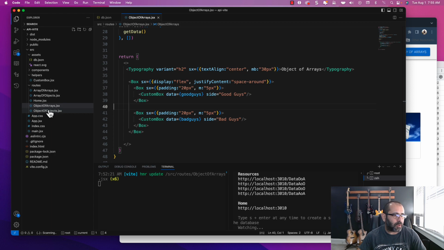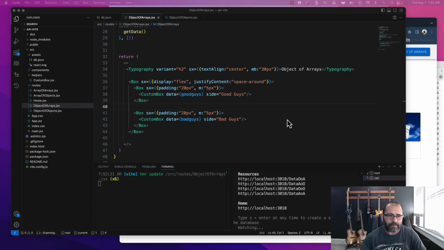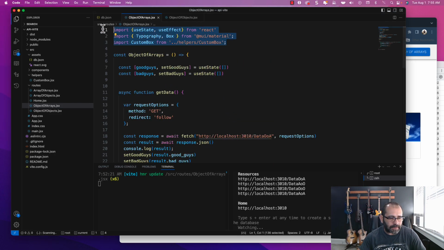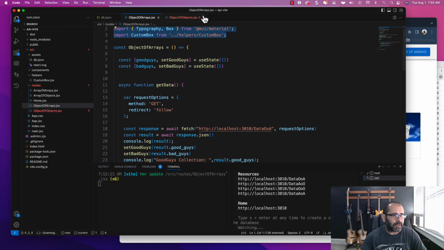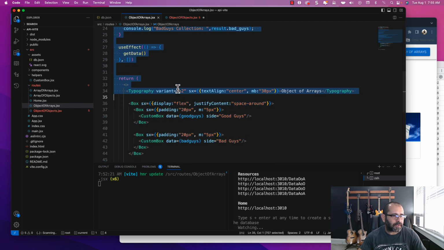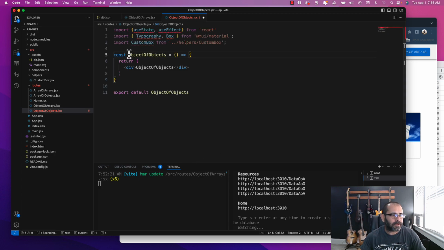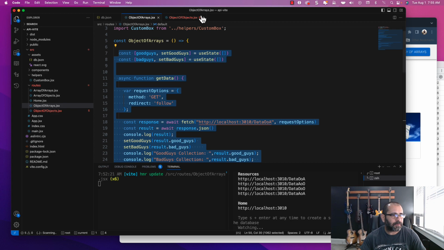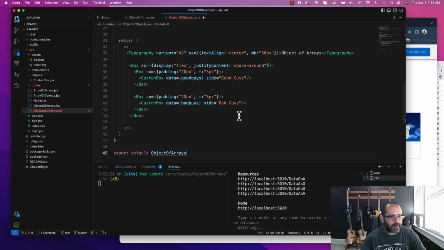So first thing we're going to do is open up the page that we created, and we're going to add some stuff here. We're just basically going to do what we've already done, and not have to talk all over about it. So grab this and put it on the top. We're going to need all of that, and just grab the states as well. Let's just grab everything here. Grab everything in there. Let me see, how far did I go inside the object? Okay, and let's put all of that there.